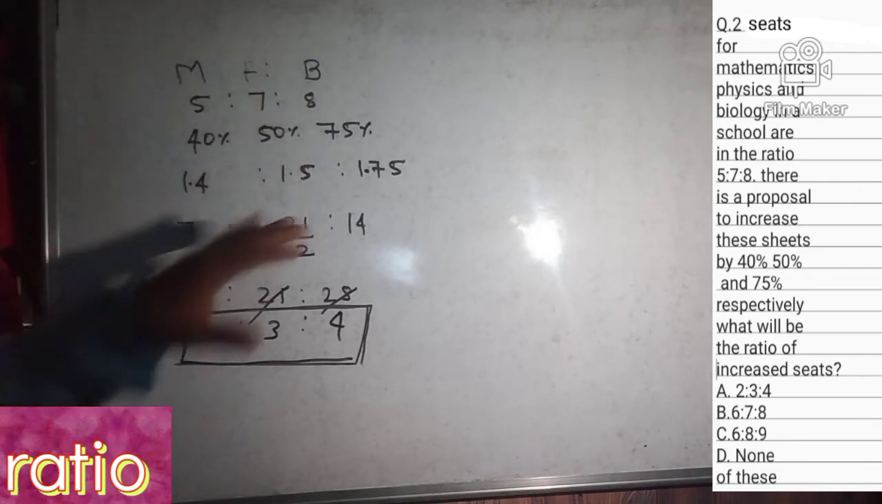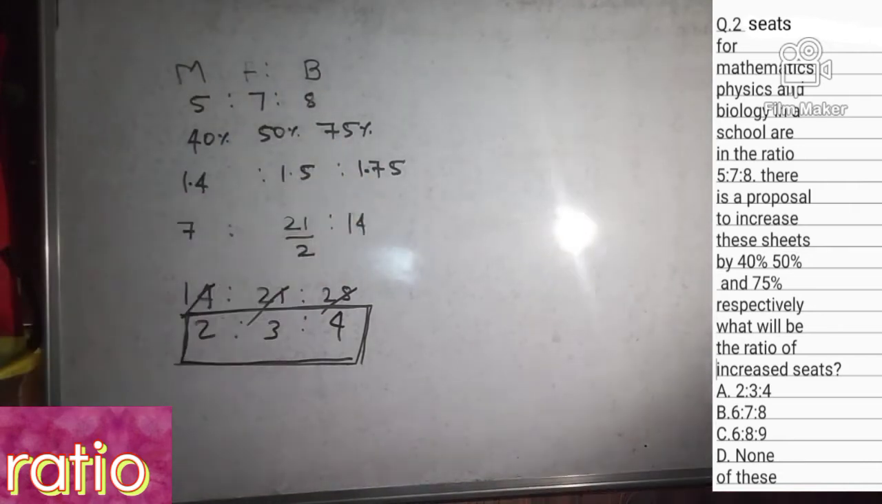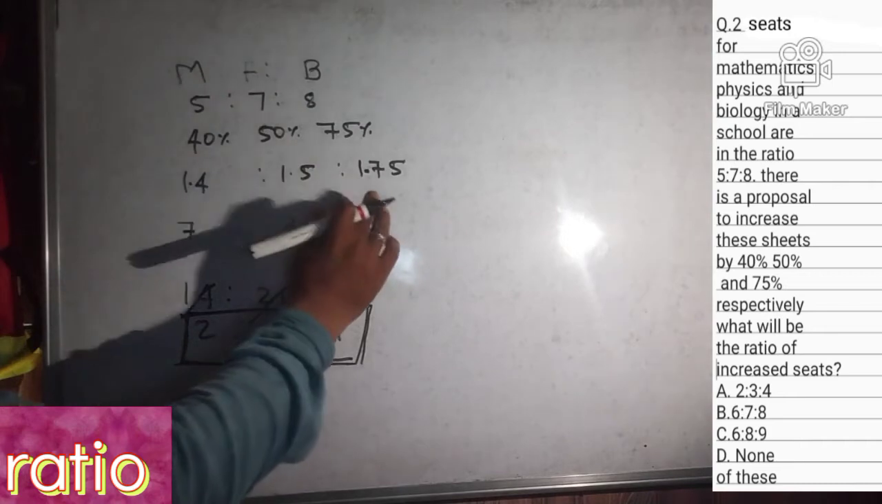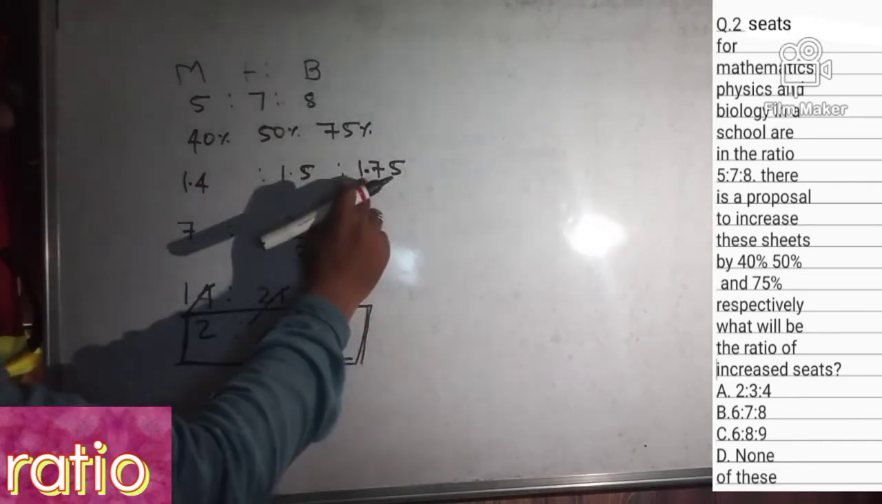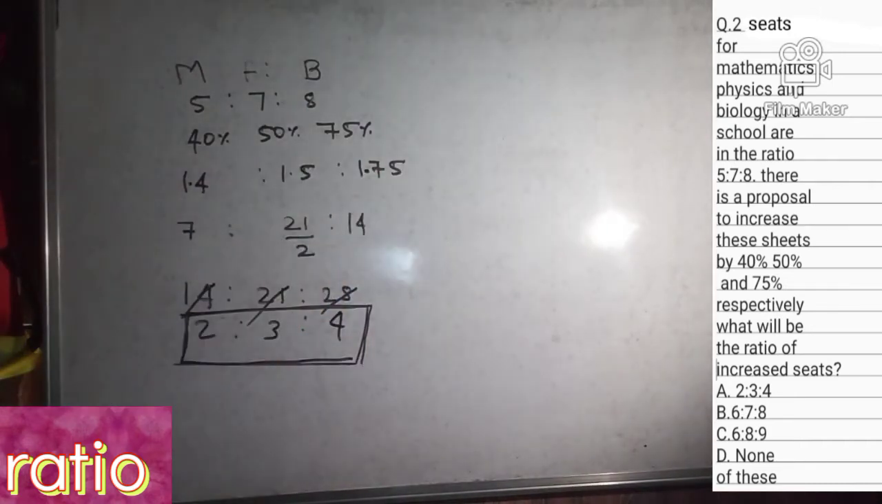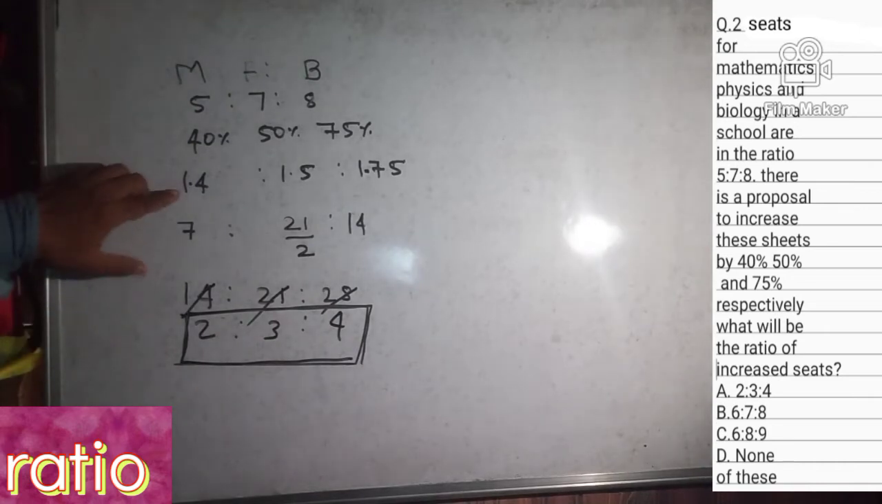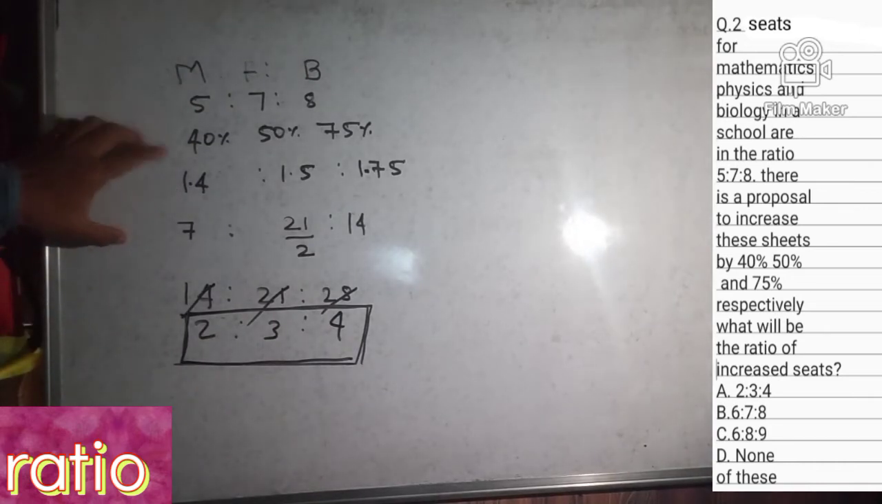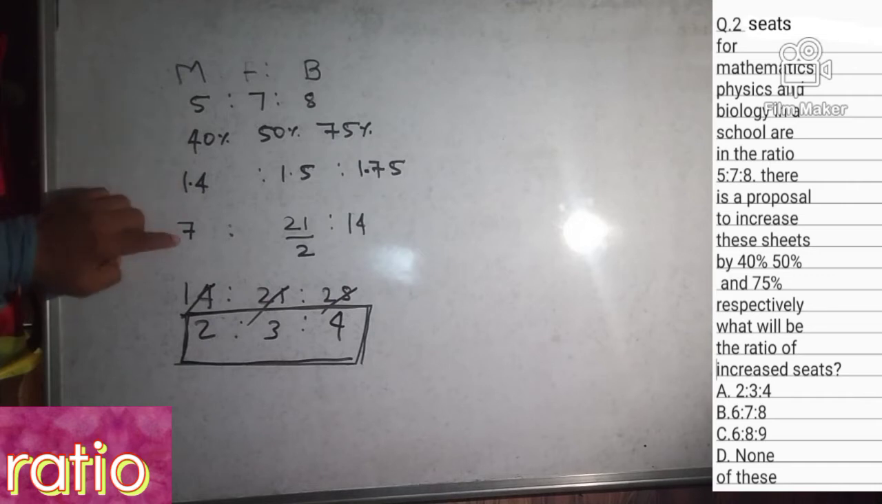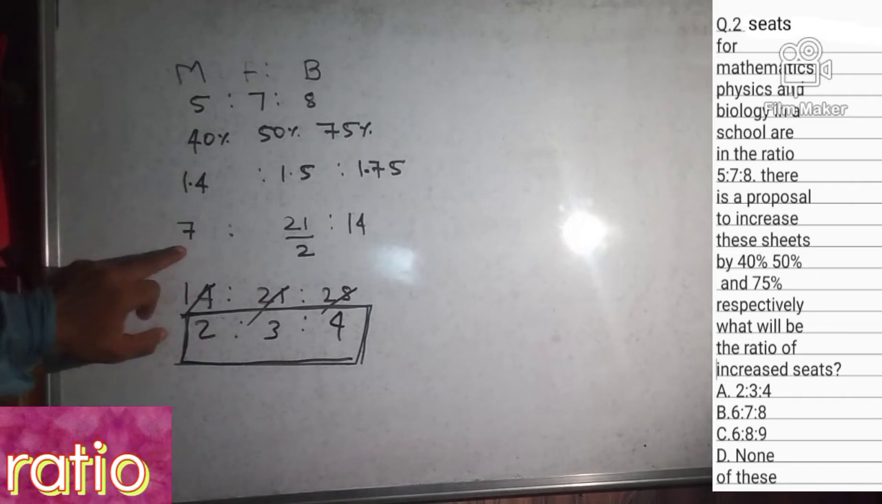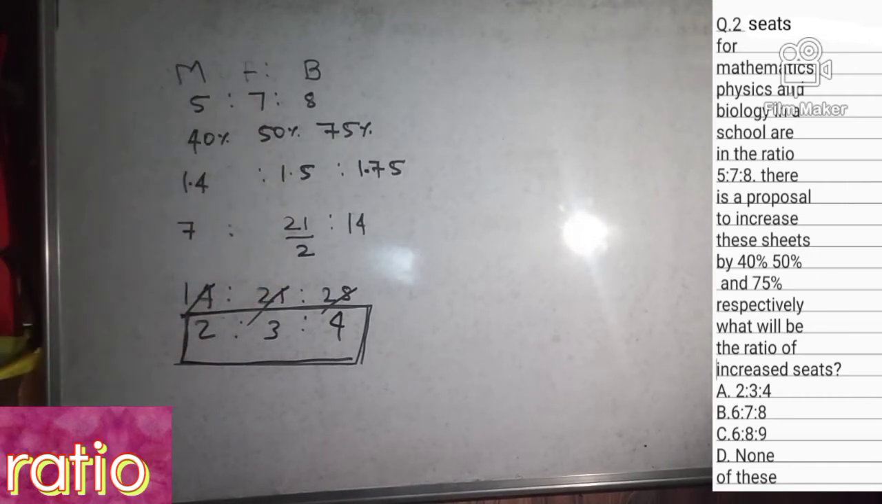8 increasing by 75%, so we can write 175% and 1.75. So after calculating, 14 fives are 70, and the point here, so only 7. 15 sevens are 105,